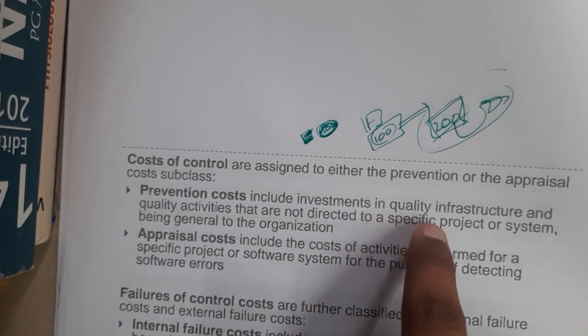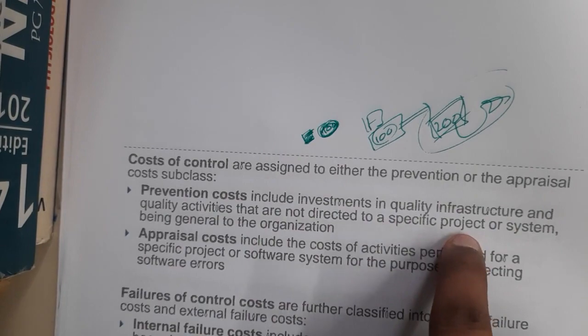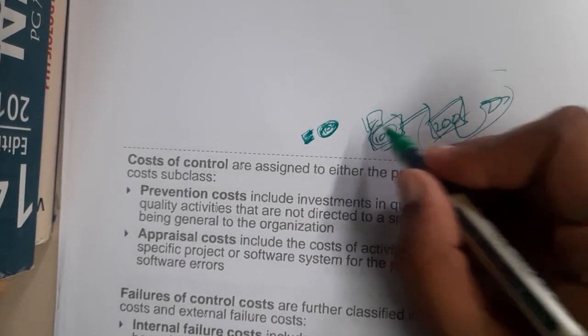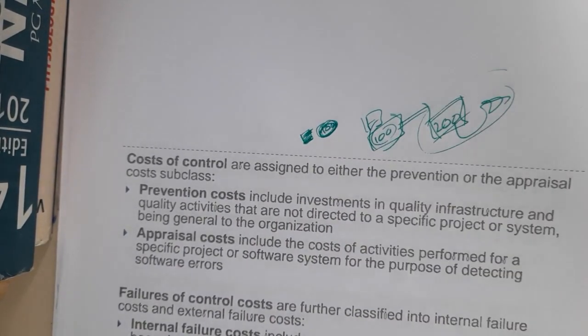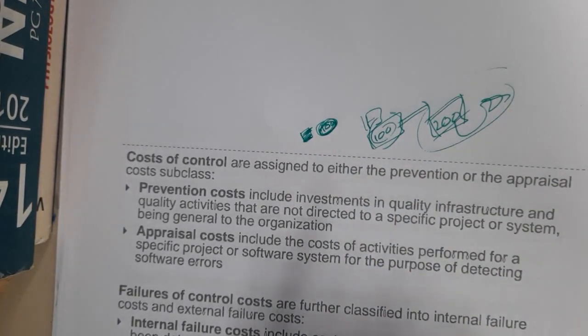So it includes investment in quality infrastructure and quality activities that are not directly specified to the project. For this project we need only 100, but why are we getting 200? Because it might be useful in the future, right? So that is the concept of a prevention cost.